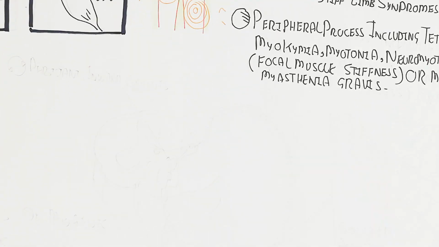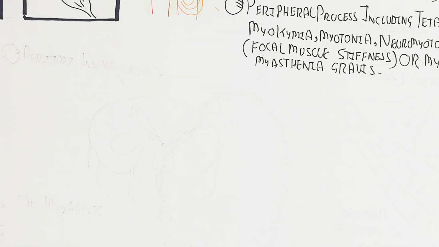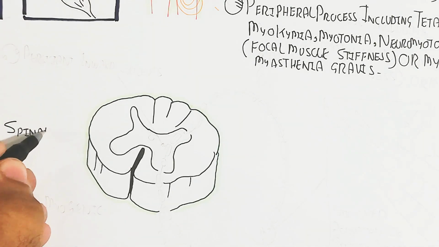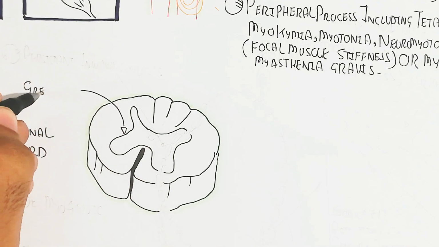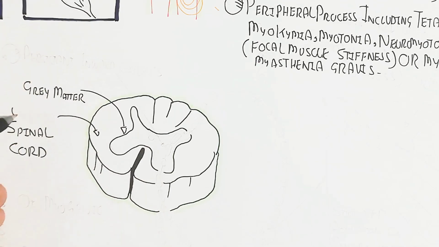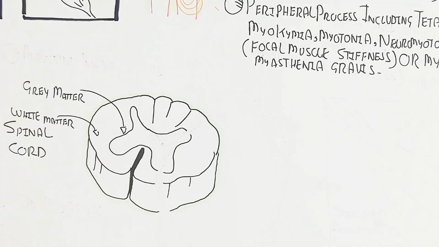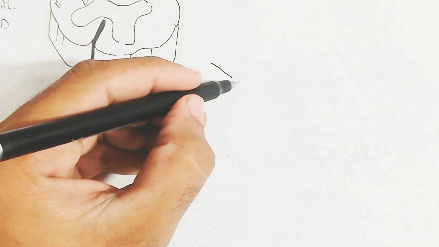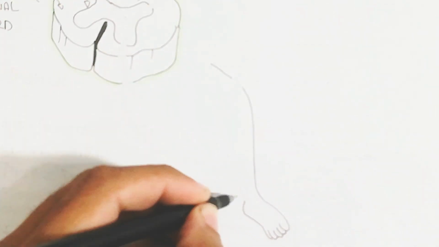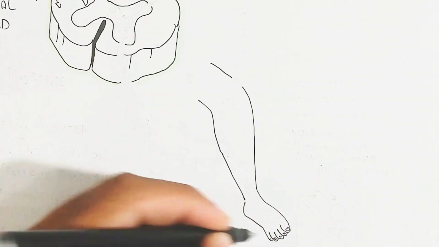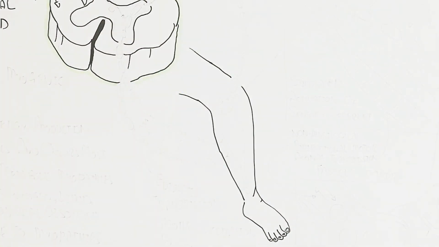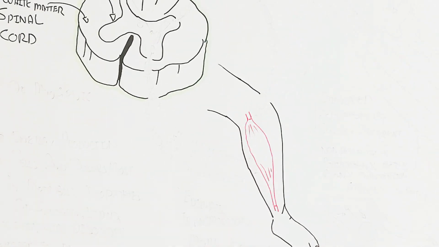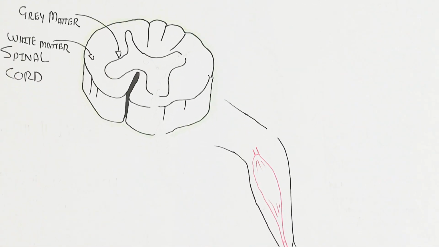Anyhow, let's begin to understand the mechanism of muscle contraction. The reflex arc is important to understand. The central nervous system contains the spinal cord, with gray matter and white matter, and the gray matter contains the interneurons. Let's first understand the reflex arc simply. This is the calf muscle, which is important for contraction and relaxation of the foot.